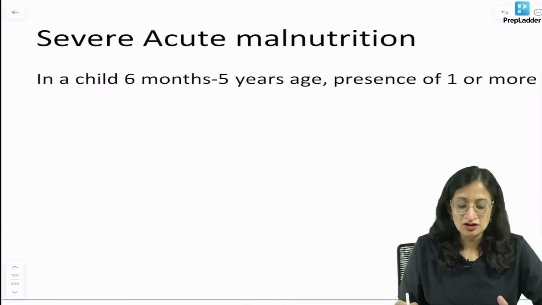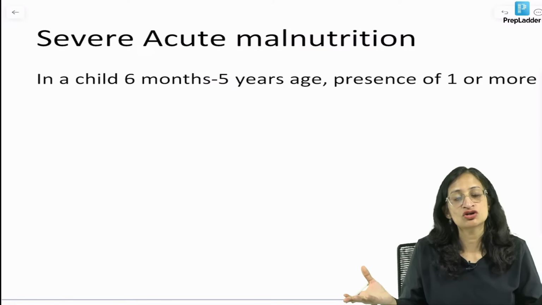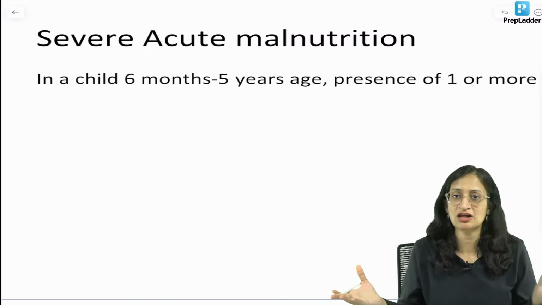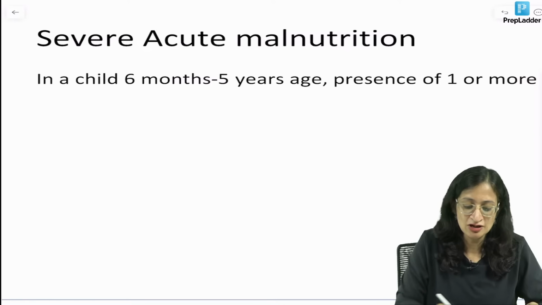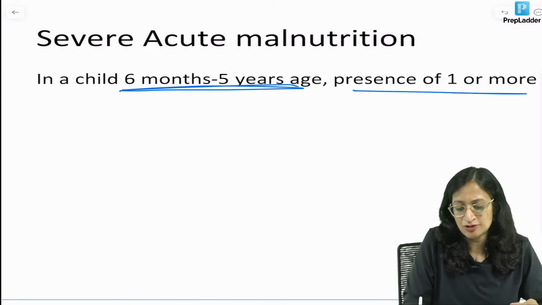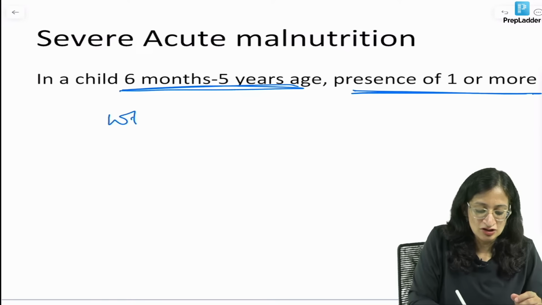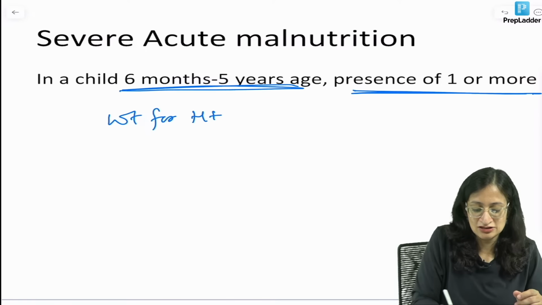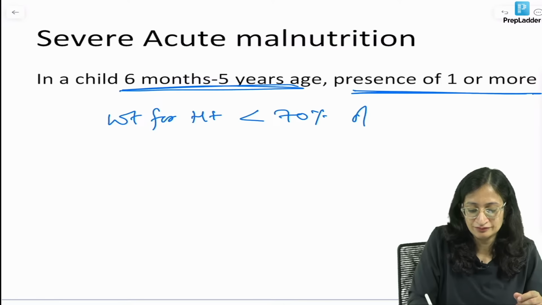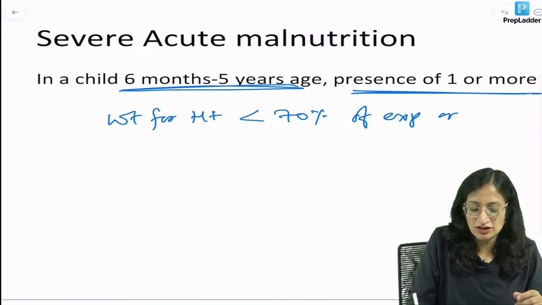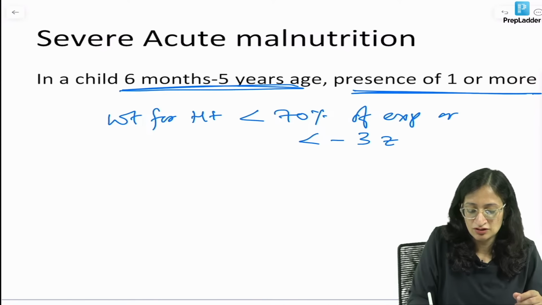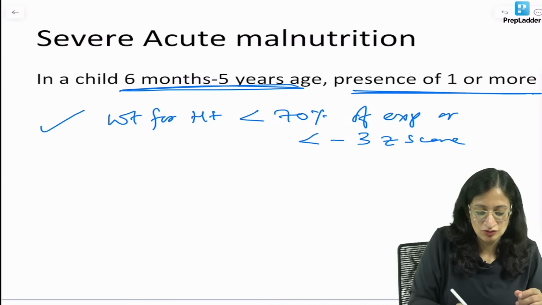Okay. So, what is severe acute malnutrition? Of course, all of us know, but so many times it's been asked. So, let's just do a quick recap. In a child 6 months to 5 years, presence of one or more of what all? Weight for height less than 70% of expected or less than -3 Z score. That means severe wasting, okay?